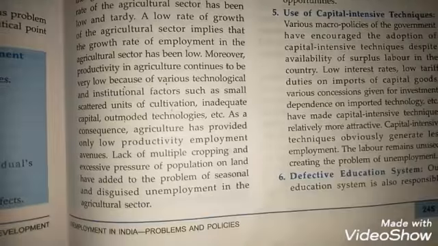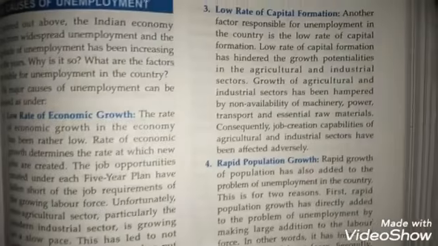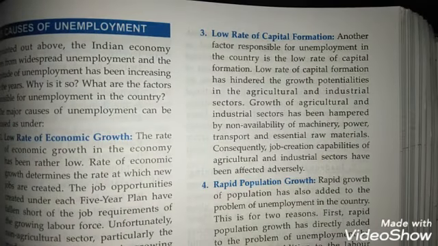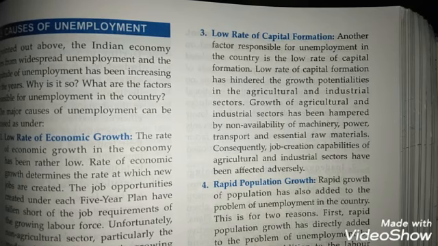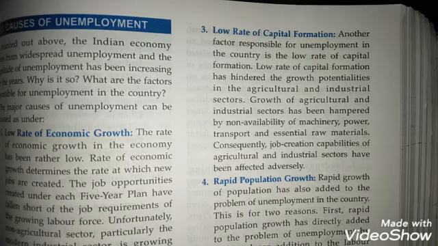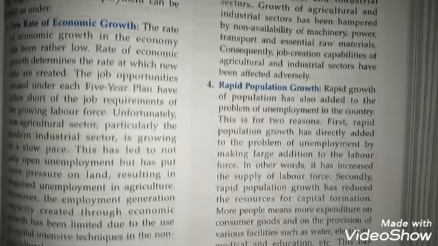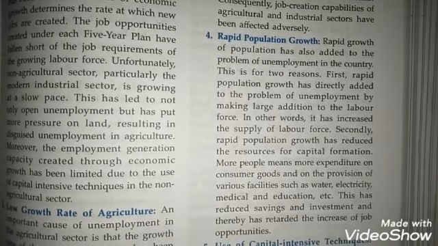Now, the third cause of unemployment in our country is low rate of capital formation. Low rate of capital formation has basically hindered the growth potentialities in the agricultural and the industrial sector. Growth of the agricultural and industrial sector has been hampered by non-availability of machinery, that is lack of technology, power, transport, essential raw materials. So basically all this leads to backwardness of agriculture and industrial sectors, because of which creation of jobs is also not taking place at the pace at which it should be.